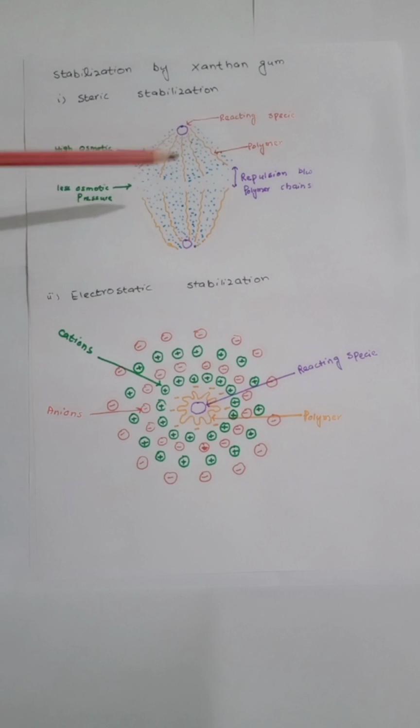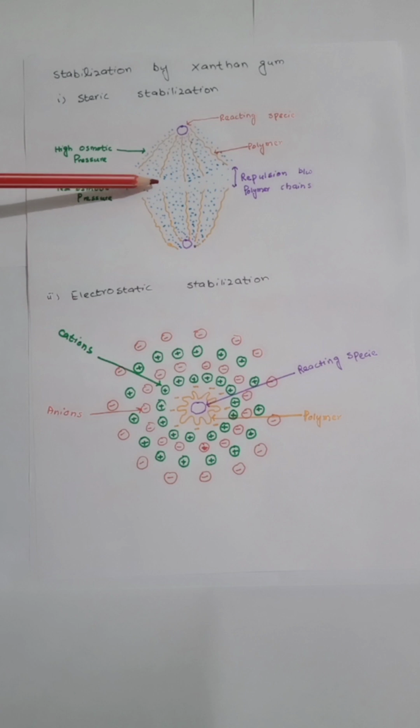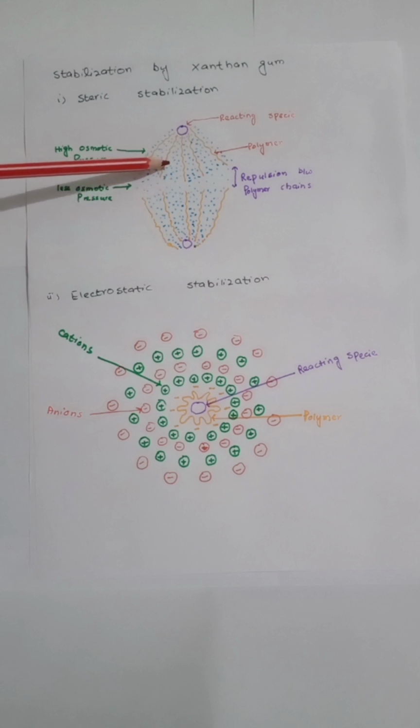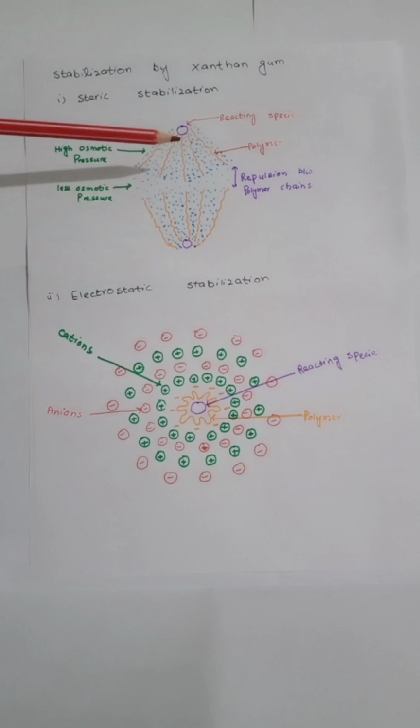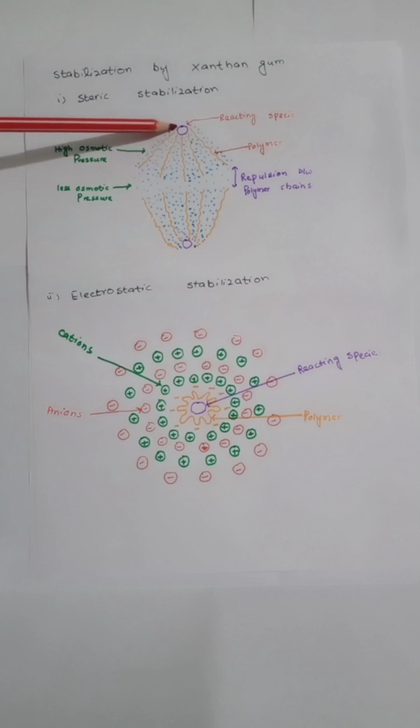while osmotic pressure outside the xanthan gum molecules is less, due to which osmotic pressure within the molecules of xanthan gum repels the water, because water moves from its higher concentration to the lower concentration, as a result of which repulsion occurs between the molecules of xanthan gum and between the water and xanthan gum molecule. On the other hand, xanthan gum molecules are absorbed on various species which can react with each other.